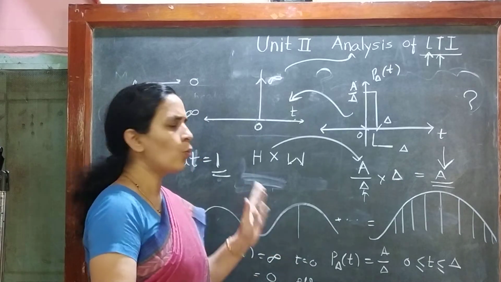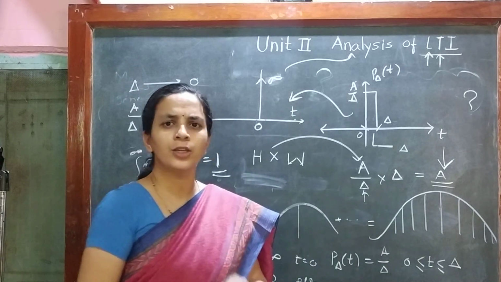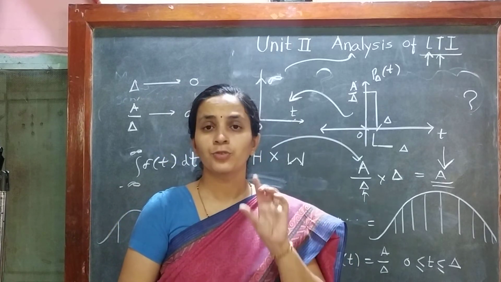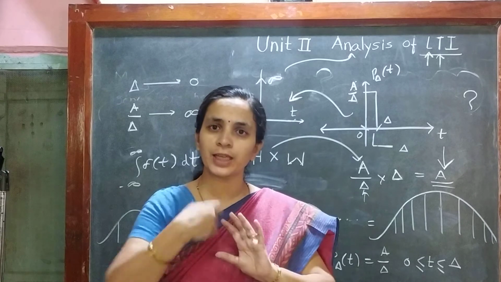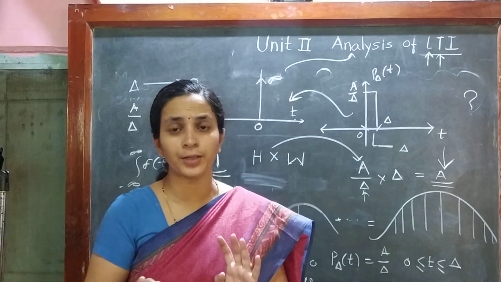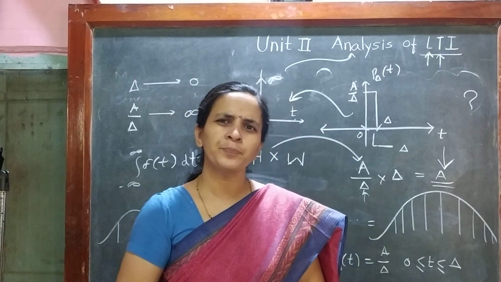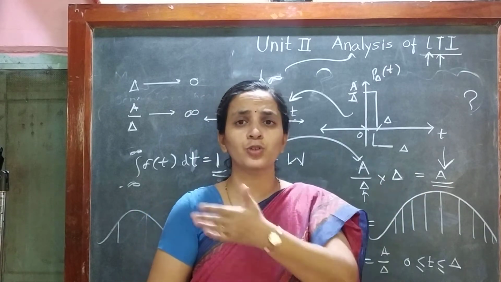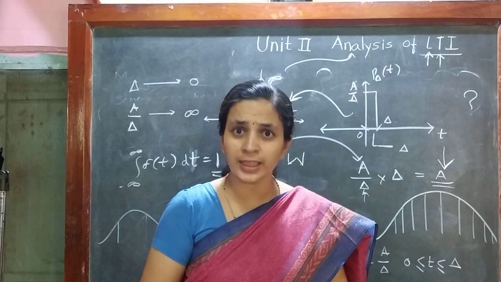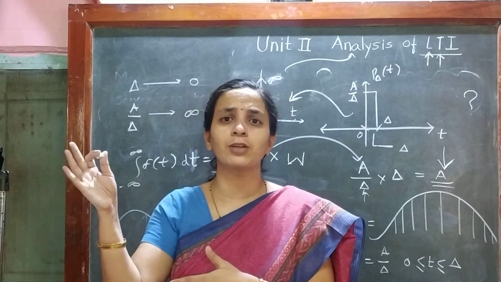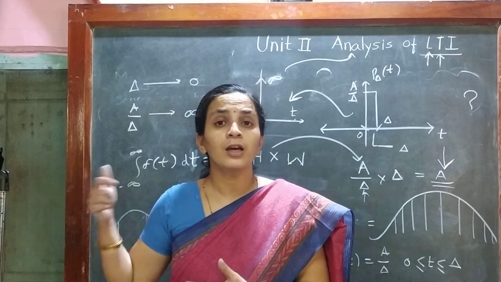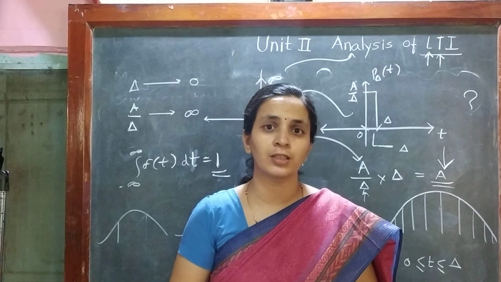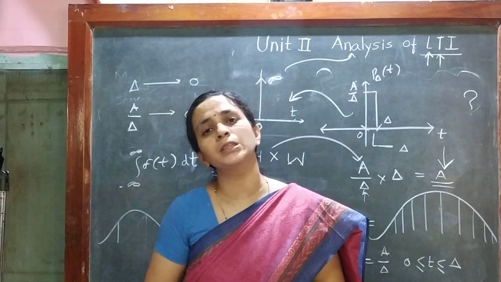Now, one more thing can come to your mind. Impulse exists for a shorter period of time. We understood that by applying the impulse we can see the response of the system. Okay, fine. But is it possible to always apply the impulse? There are many other inputs that can be applied to the system. There is a sinusoidal pulse, a rectangular pulse, a triangular pulse. There are many other real-time inputs that I am required to apply to the system. It is not always the impulse signal. In that case, how can this impulse signal help us?